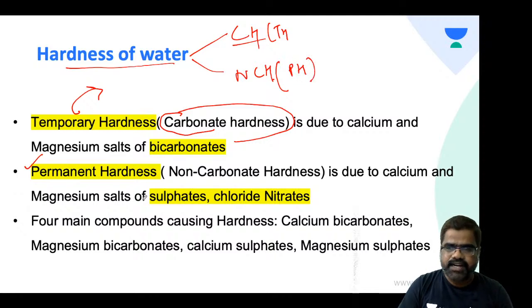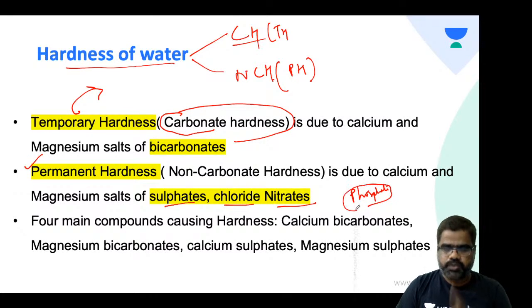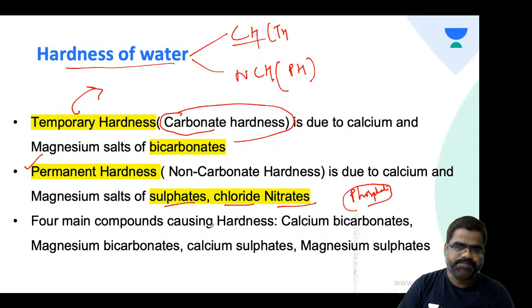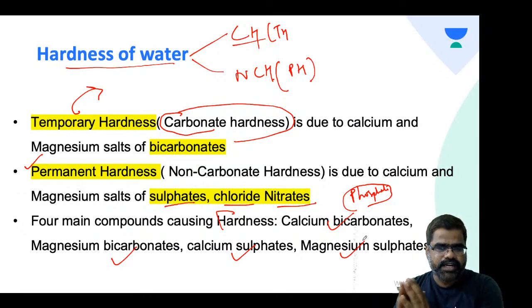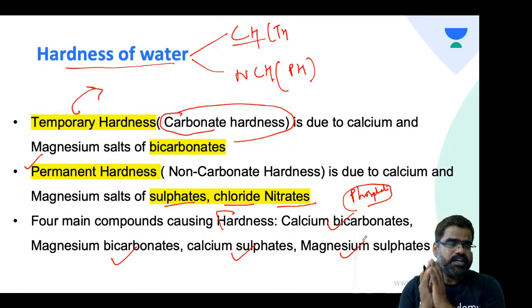Now this permanent hardness can be due to sulfates, chloride, or nitrates, but you don't see any phosphate, students. Are you seeing any phosphate? No. So the question was except what? So phosphate doesn't add to hardness. The four main compounds which cause hardness, as you know, are calcium bicarbonate, magnesium bicarbonate, calcium sulfate and magnesium sulfate. Carbonate and sulfate are definitely the most common, but you can also get hardness due to chloride and nitrate, but not due to phosphate.